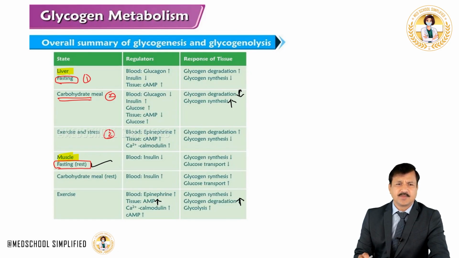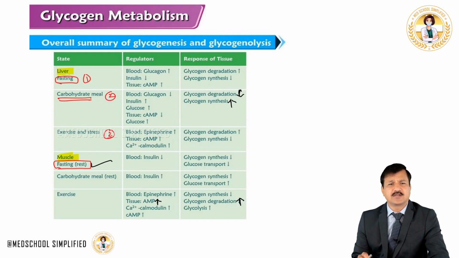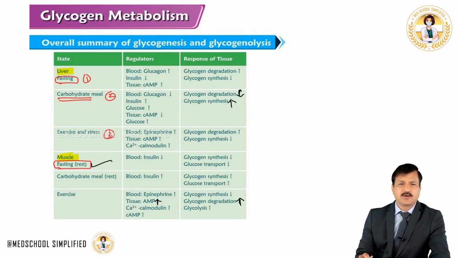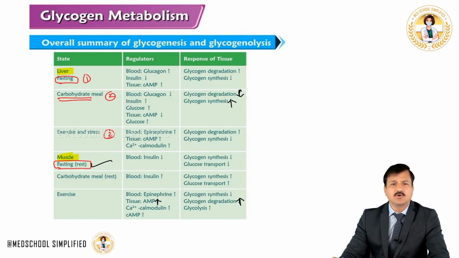activity on the muscle. Now when the person is fasting and resting, insulin levels are down, that means glucose transporters are not available sufficiently over the skeletal muscle membrane, so glucose is not coming in sufficiently, so glycogen synthesis will decrease and glucose transport under fasting and resting condition will also be decreased. Also there is no need for glycogen degradation here, that's why glycogen degradation is not shown.